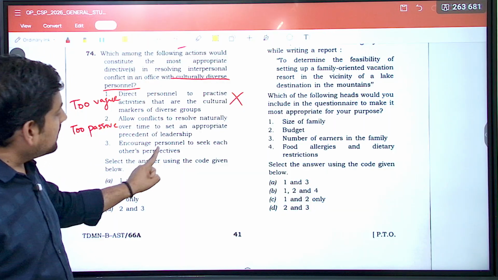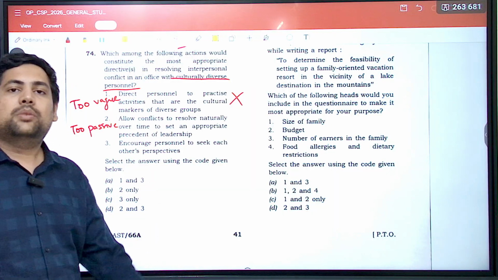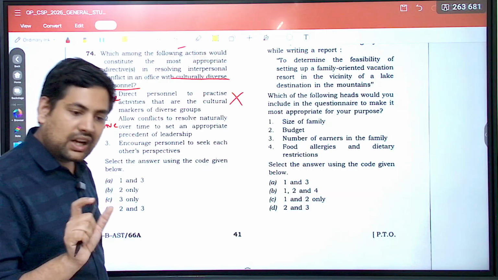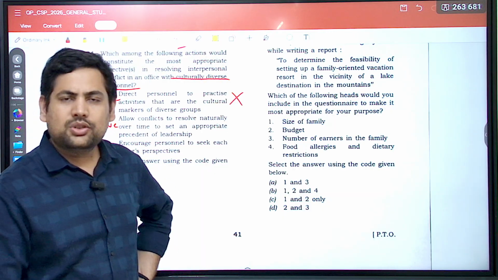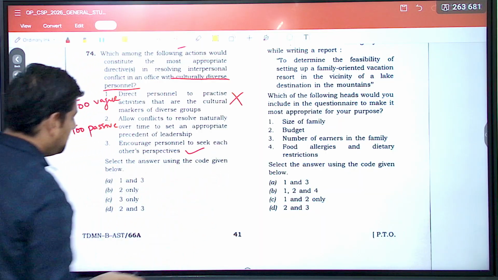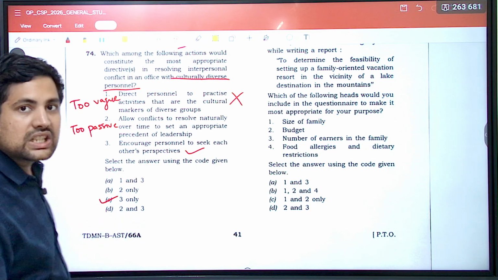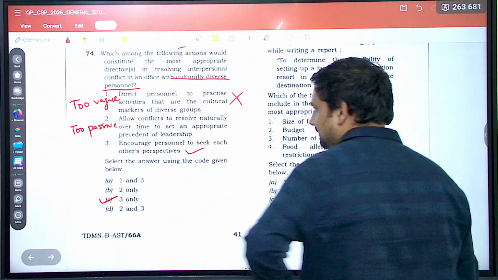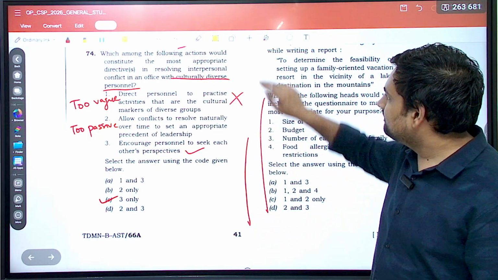Then encourage personnel to seek each other's perspective. What do you think? Because they come from diverse cultural backgrounds, each one of them should understand the perspective of the other so that the conflicts can be resolved. Isn't this very logical? Third seems correct. Now 1 and 2 are wrong, third is correct. Answer becomes C, 3 only. Fine, simple. Now let's go.